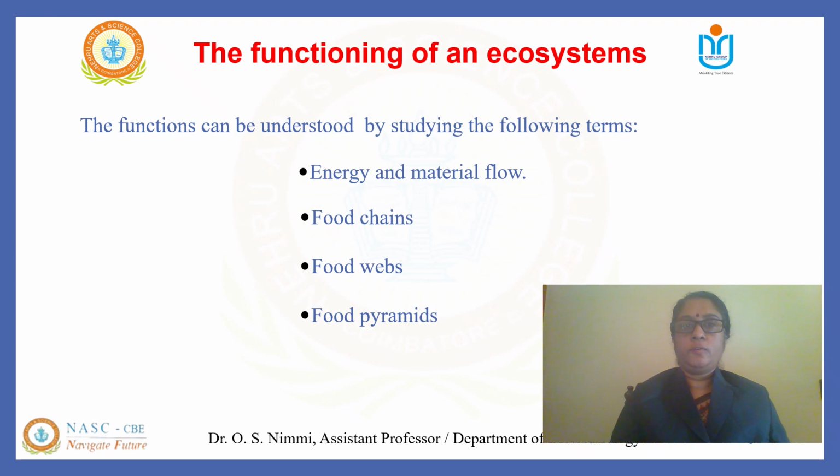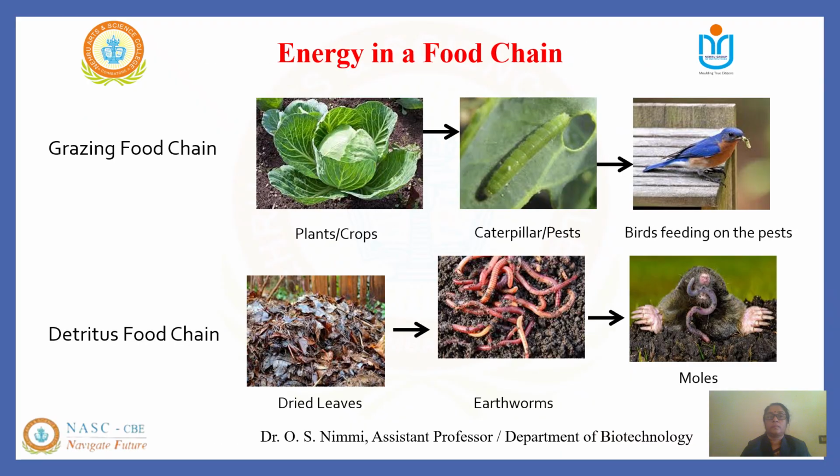So, therefore, to understand the functions of an ecosystem, these terms will help us to understand the important functionalities of an ecosystem, such as the energy flow, which will help us to define the ecological pyramids and the different trophic levels, which can be described very well by the terms food web and food chain. Let us see how energy flow takes place in a food chain and a food web.